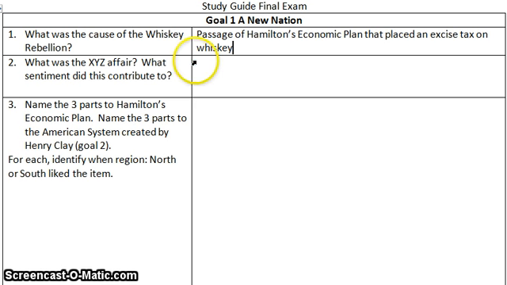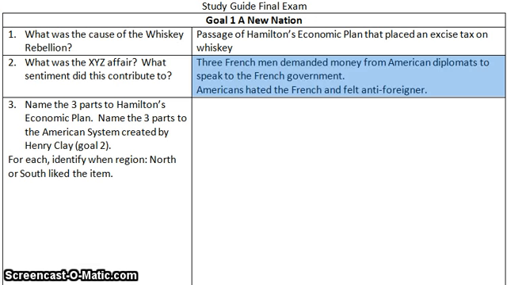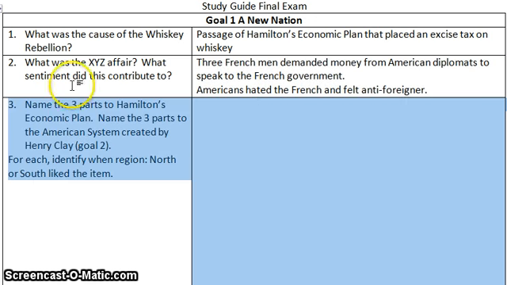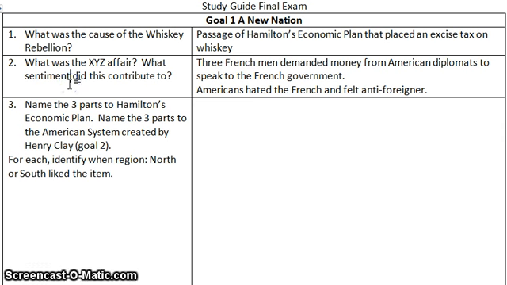So the second question that we're going to answer is what was the XYZ affair and what sentiment did it actually contribute to. So when you look at what the XYZ affair is, the French and the British don't like the United States right after the American Revolutionary War, and they're actually in the middle of a fight themselves. They're in the middle of a war, and they want us to take a side. And so both of them are harassing us on the open sea. That means the Atlantic Ocean. And harassment means they're taking our ships, they're boarding them, stealing all our supplies. So we're a little upset about this.